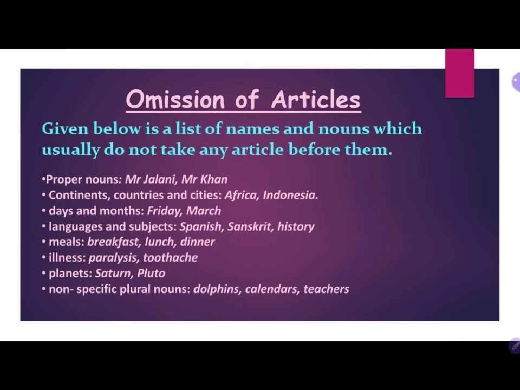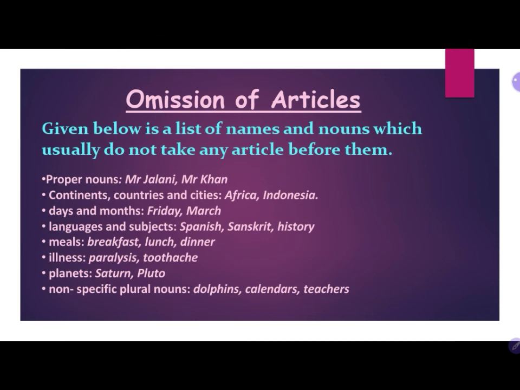We can see proper nouns, where we are not using an article before them. Continents, countries and cities, like Africa, Indonesia: we are not using an article before them.